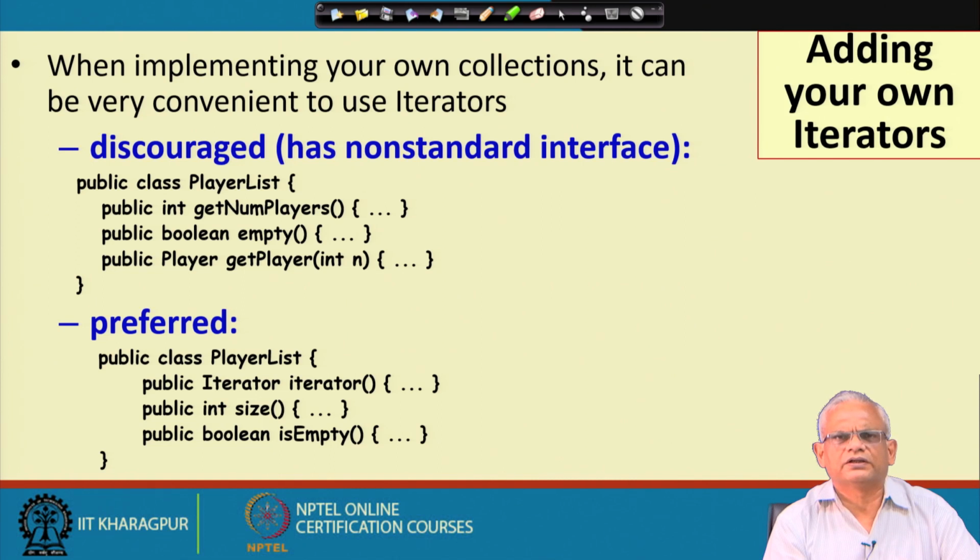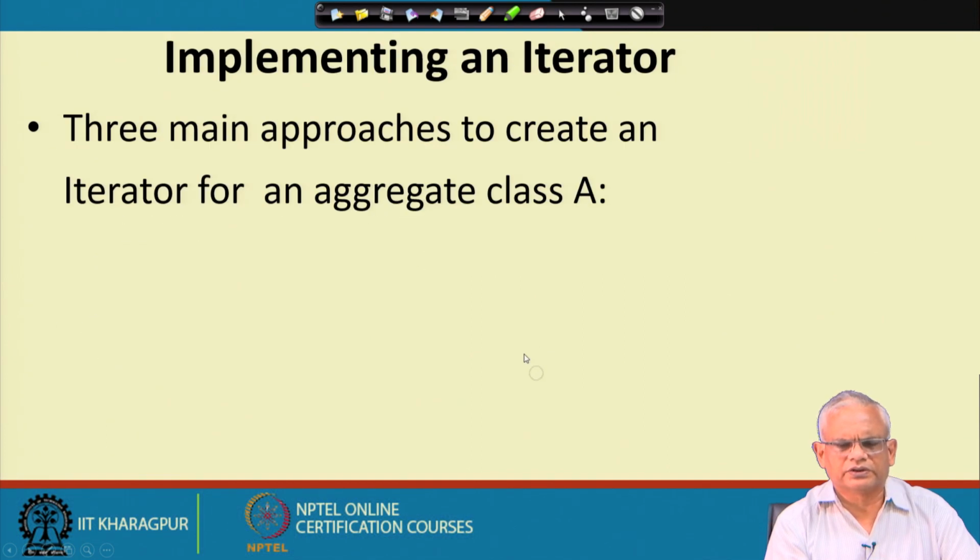We can implement the Iterator interface, or we can write our own interface, but then please do not use non-standard methods like get number of layers, empty, get player, etc. We should use the standard terms, because that makes it easier to program consistent iterators across all types of aggregates. So, we have the iterator object created here, size, is empty, and so on.